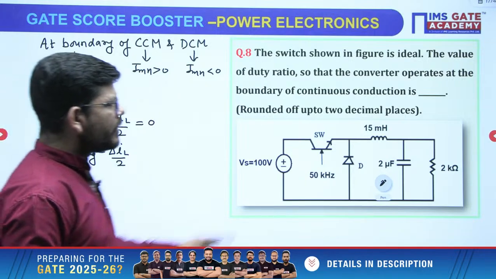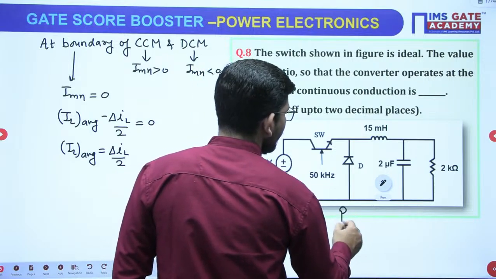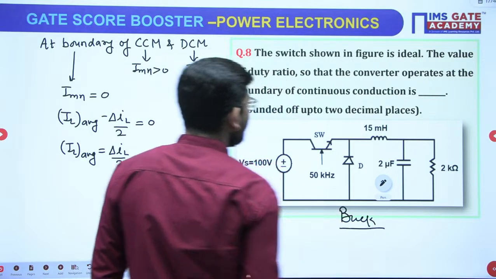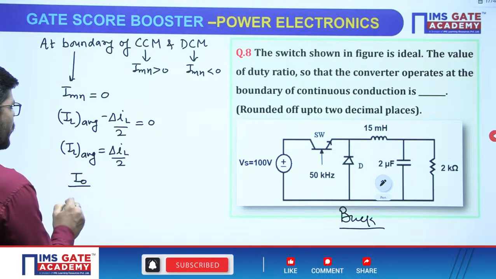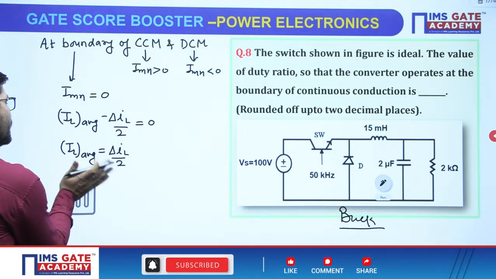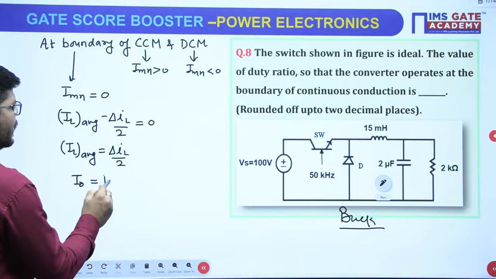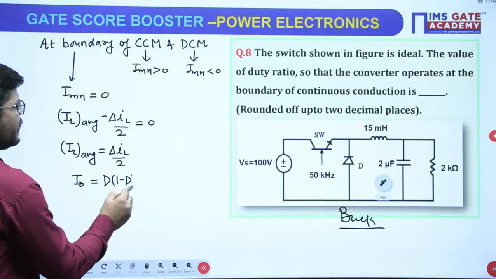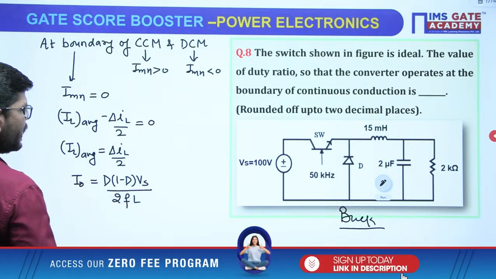What kind of converter do we have? We have a buck converter, right? In case of a buck converter, the IL average value is I naught, right? Delta IL is D(1 minus D)Vs over FL, right?